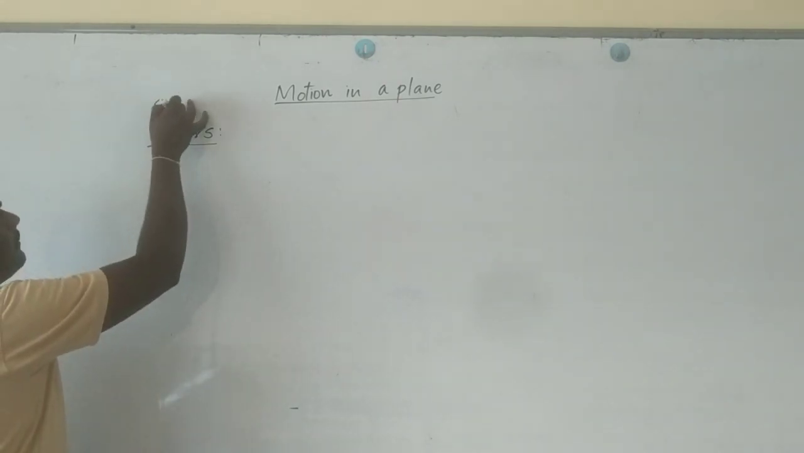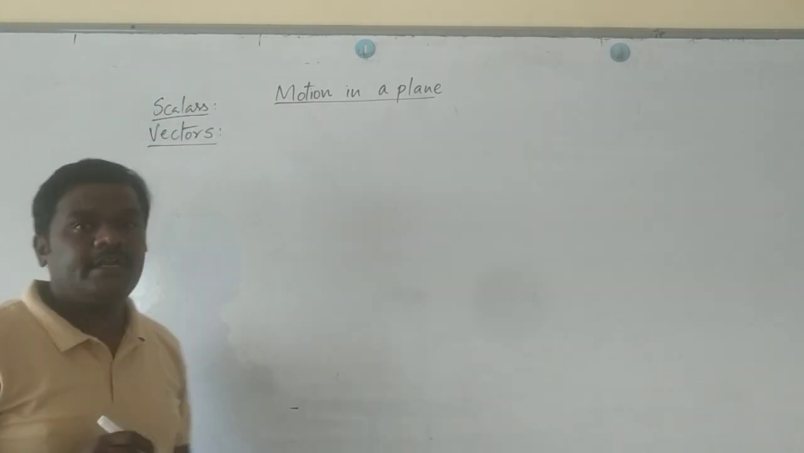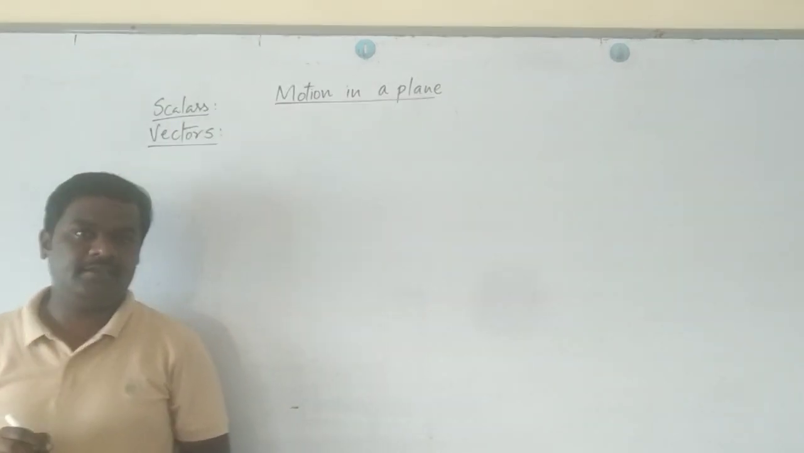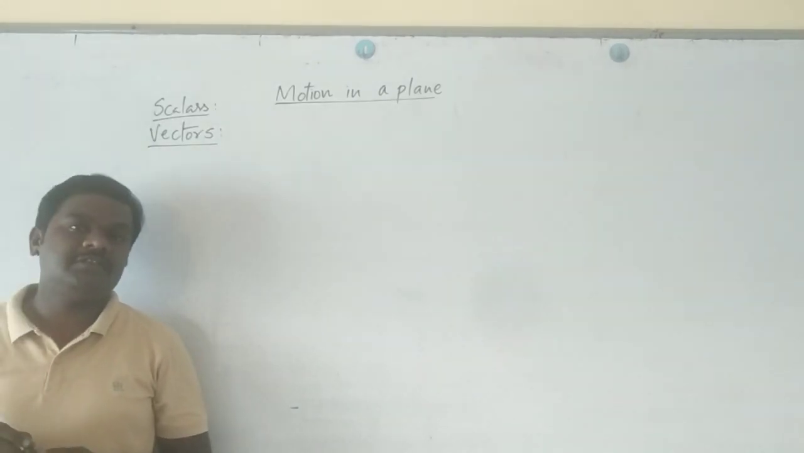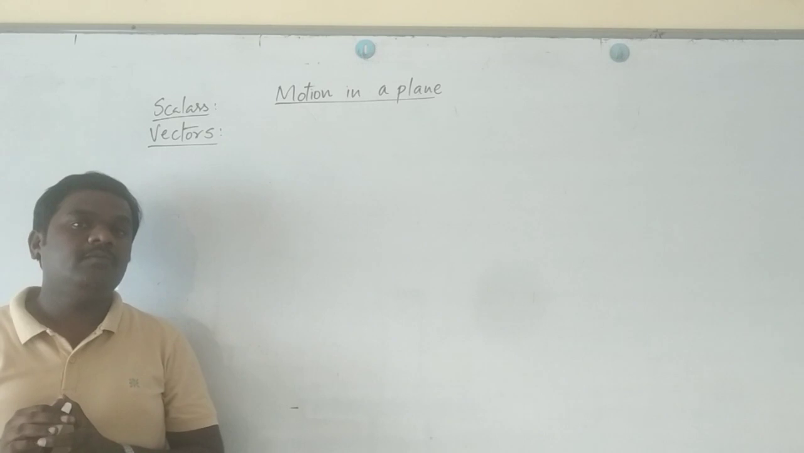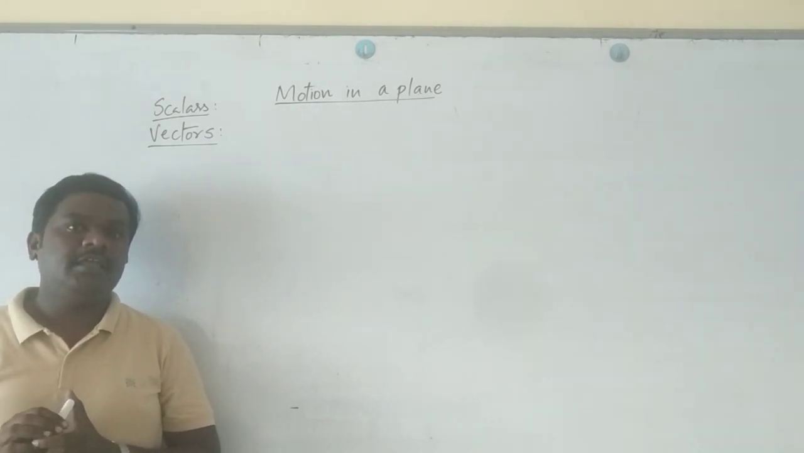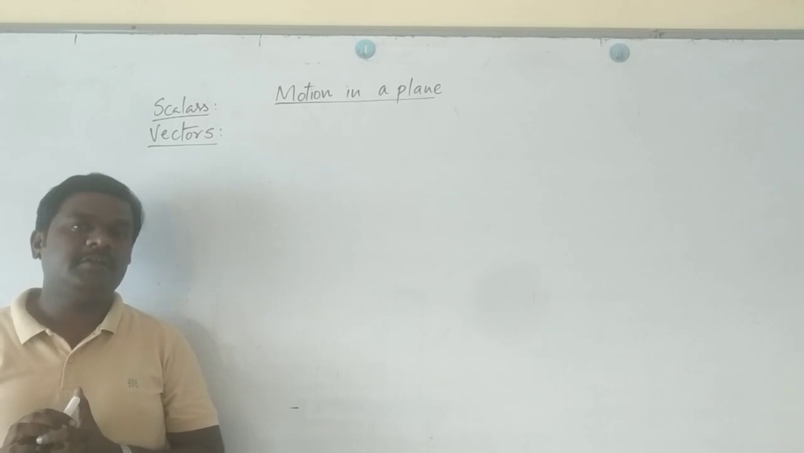First of all, to study scalars and vectors, you are supposed to know a definition known as the physical quantity. In the units and dimensions lesson, the concerned lecturer might have discussed what we mean by physical quantity. A physical quantity is a quantity which can be measured. What is the meaning of measured?